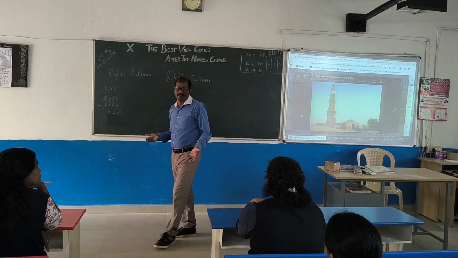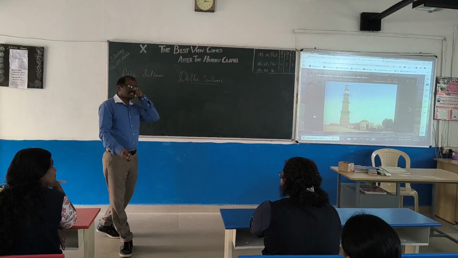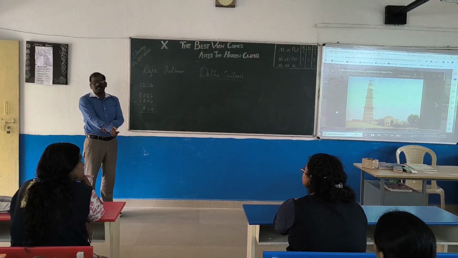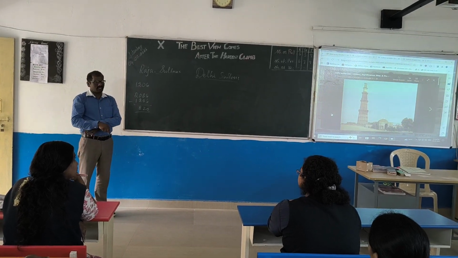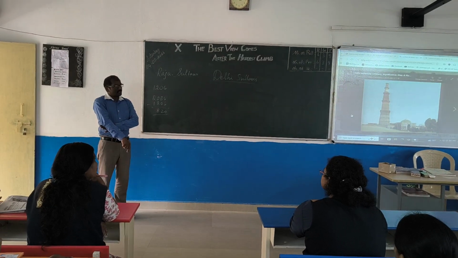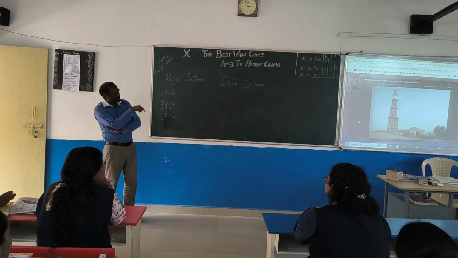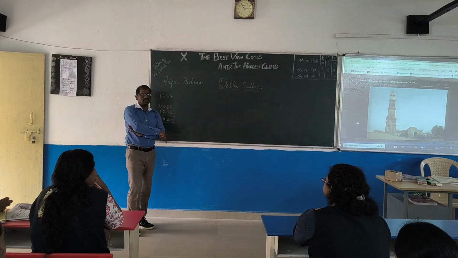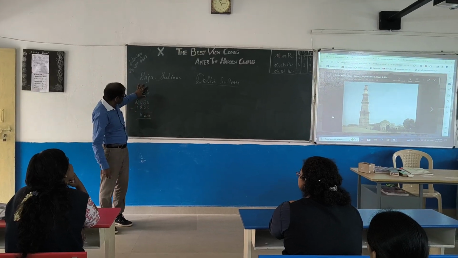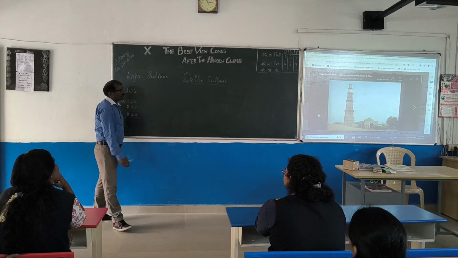Now there are many buildings. In Mumbai we have one with 89 stories, and in Chennai we have 40. But here it was like 5 or 6 only, but it was one of the tallest buildings in India in those times.